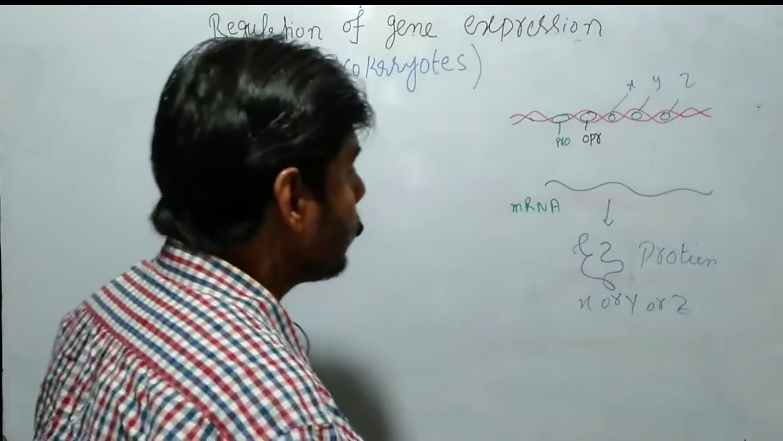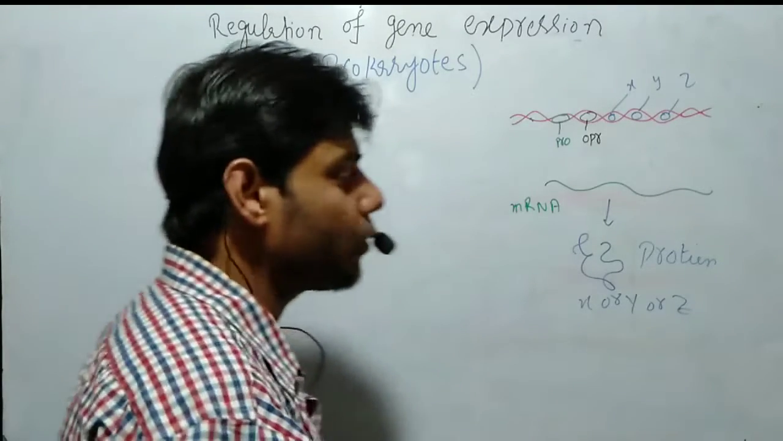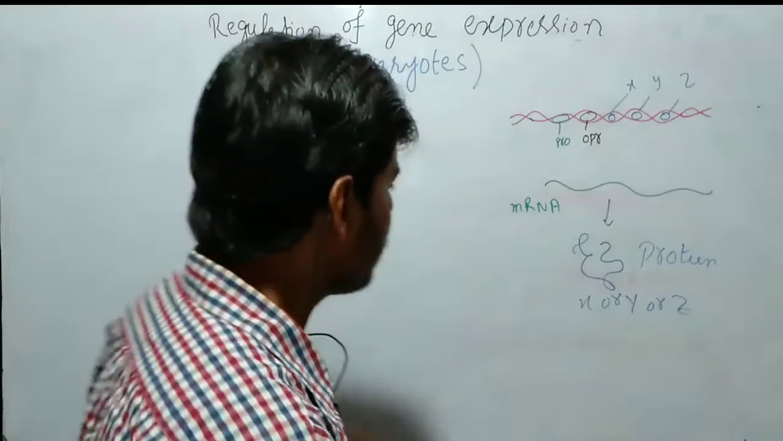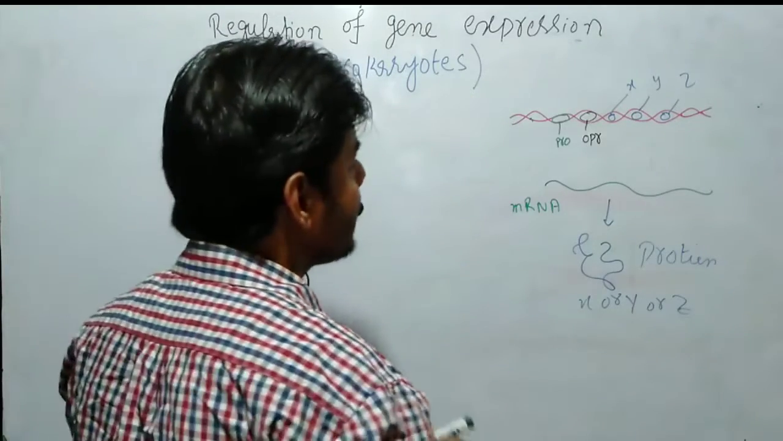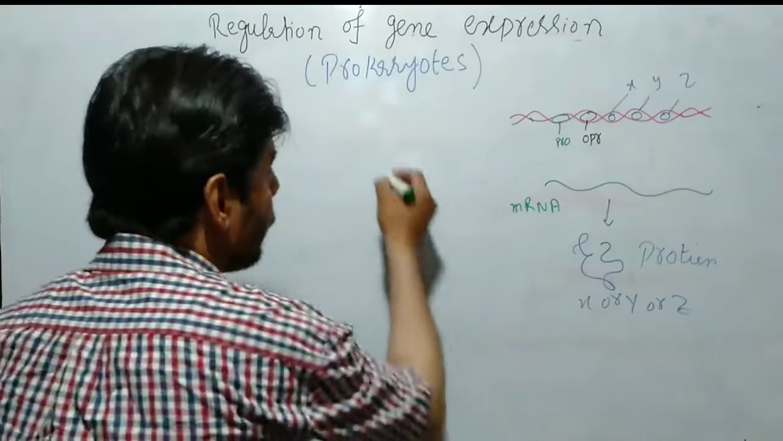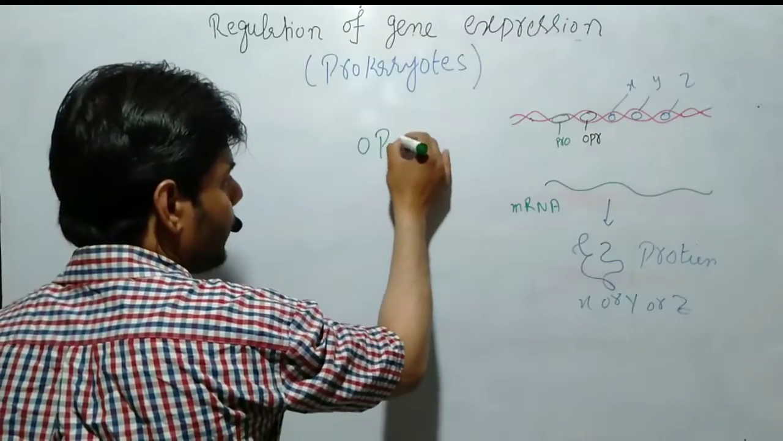So this is the regulation of gene expression in the prokaryote. In the prokaryote, gene expression is very easy. There is another thing which is very important. We call that an operon. Operon.